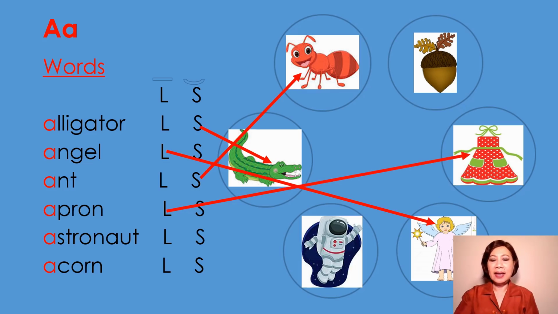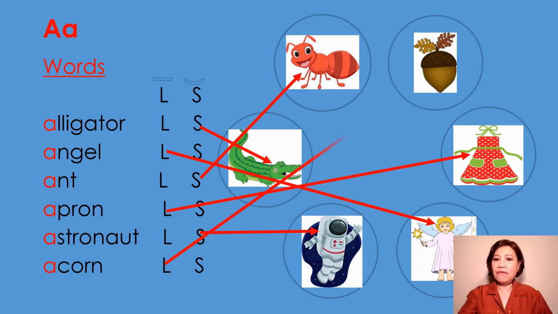A says A as in astronaut. Where's the astronaut? Astronaut begins with a short vowel sound. A says A as in acorn. Where's the acorn? Acorn begins with a long vowel sound.